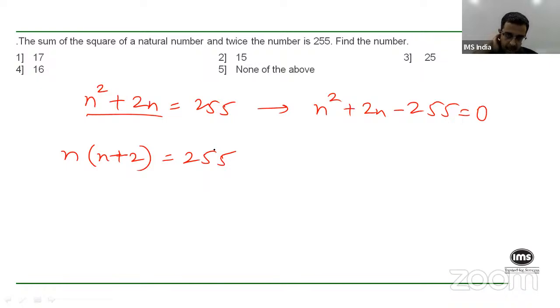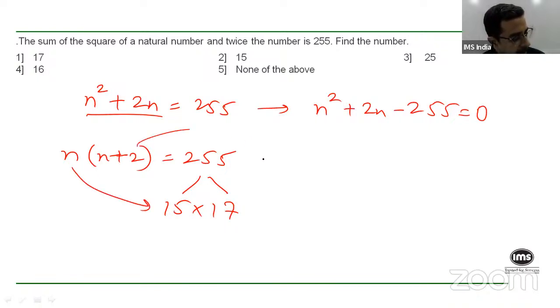So basically the product of these two numbers is 255, and the two numbers n and n plus 2 differ by 2. The only way that is possible is 15 into 17, because 15 into 17 is 255. So I can equate n to 15, then n plus 2 will be 17. So my natural number is 15, okay? So it's a very simple question.